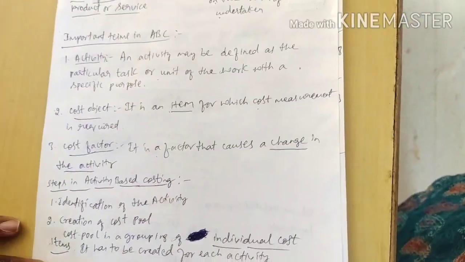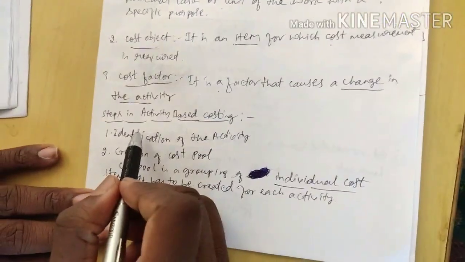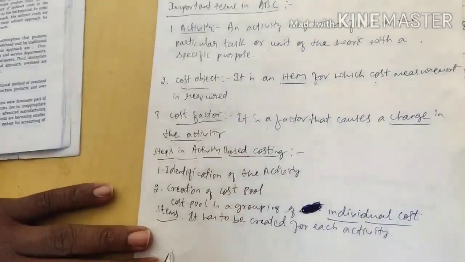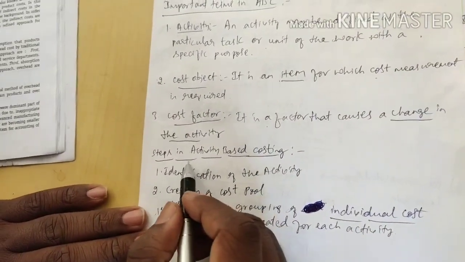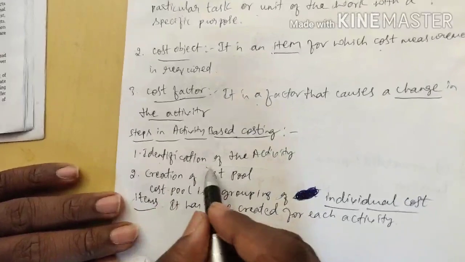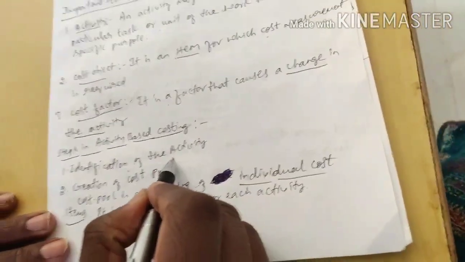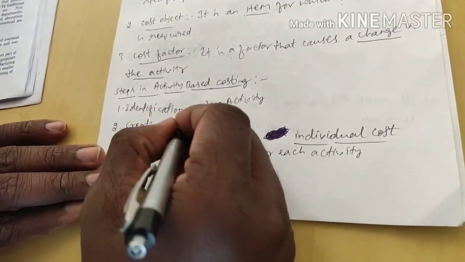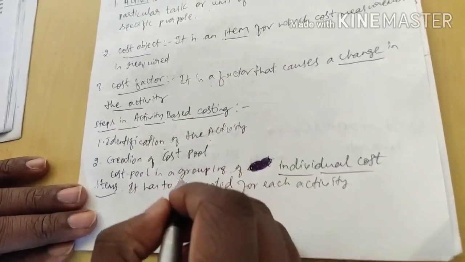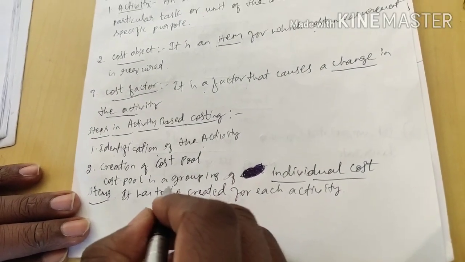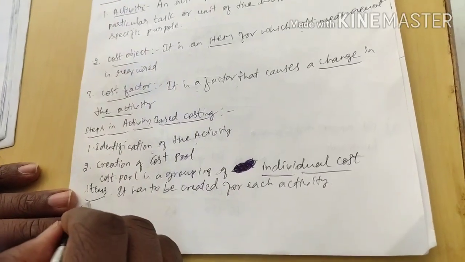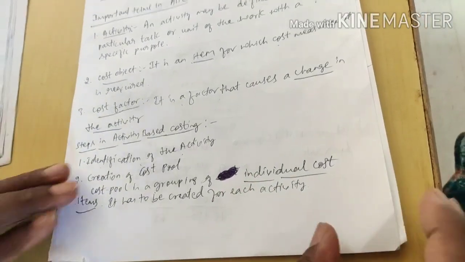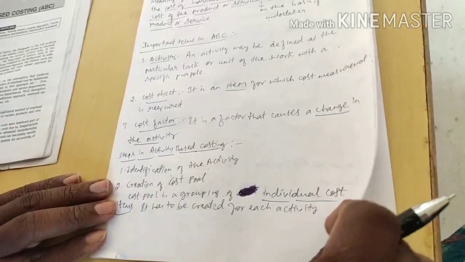Next topic, steps in activity based costing. Here there are four points we should keep in mind, the steps in how we will do the problem. Step 1, identification of activity. I shall identify the activity. Second, I will create the cost pool. So what is a cost pool? Cost pool is a grouping of individual cost items which has been created for each activity.